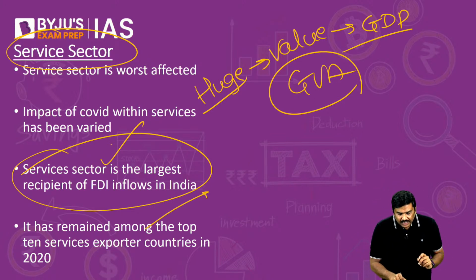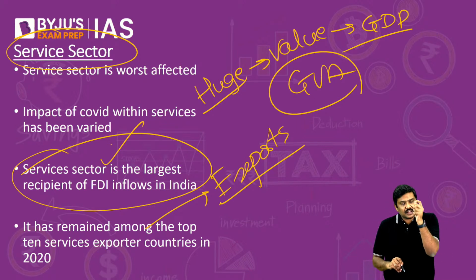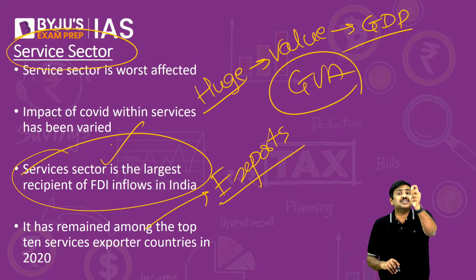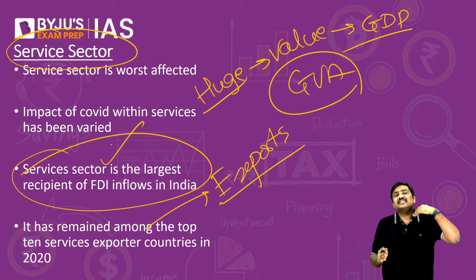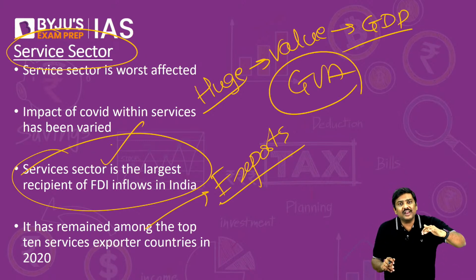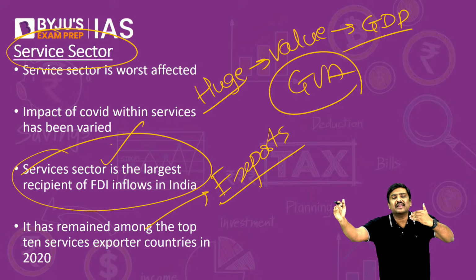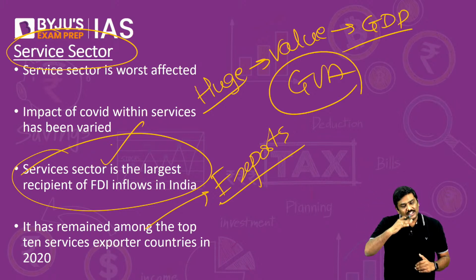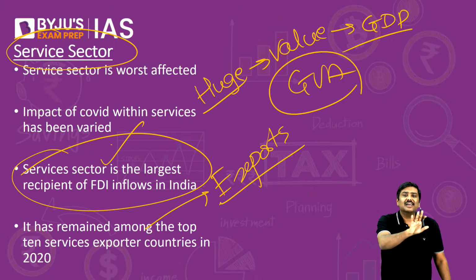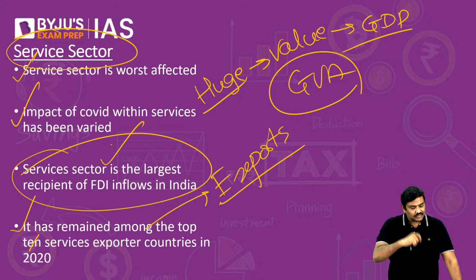And the service sector is also contributing to commercial exports. Okay? That is, between 2019 and 2020, the total commercial service exports from India have increased from around 3% of the total commercial service exports in the global market to more than 4%. So these service exports have also increased in the last one year. Okay. So these are some of the very important points regarding the services sector.